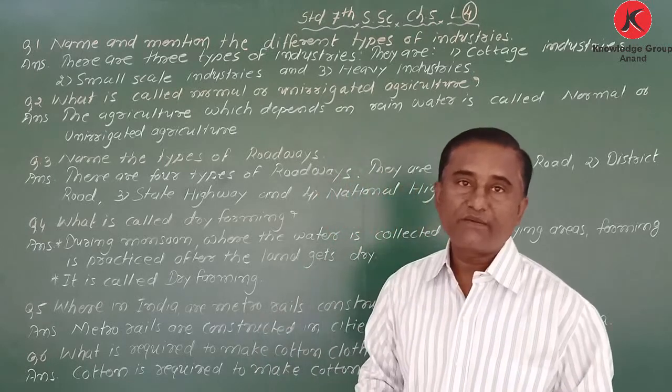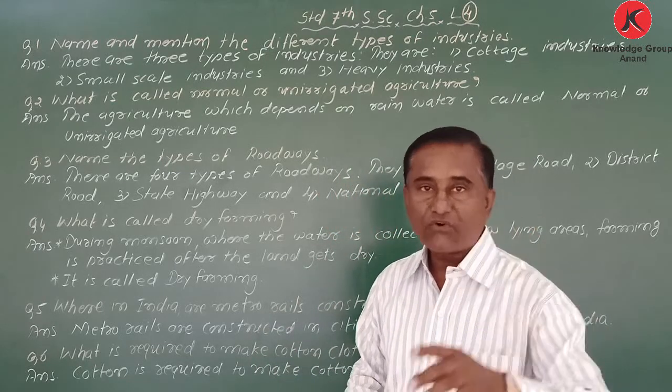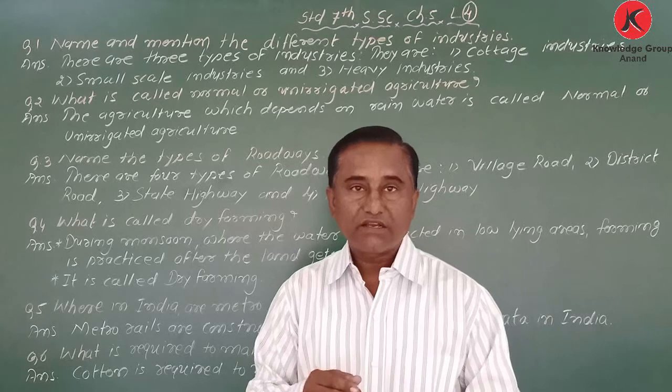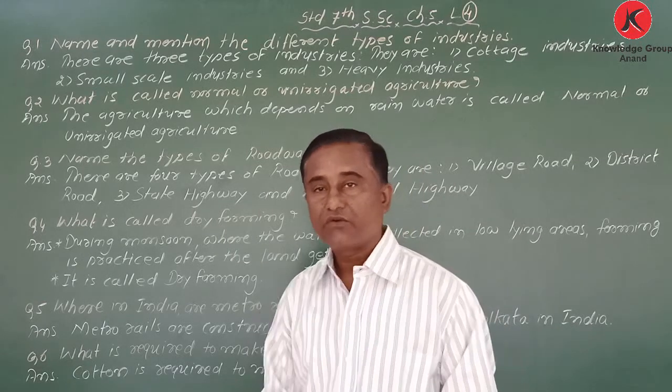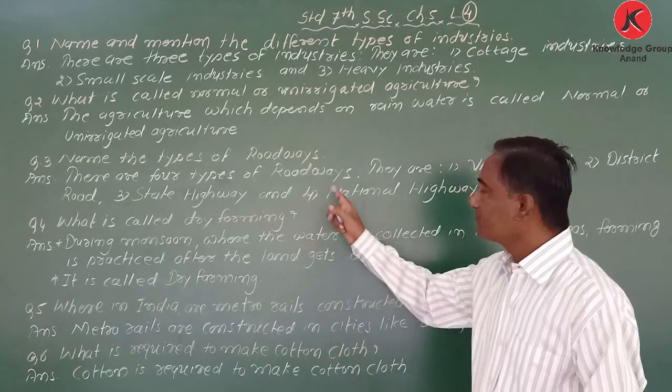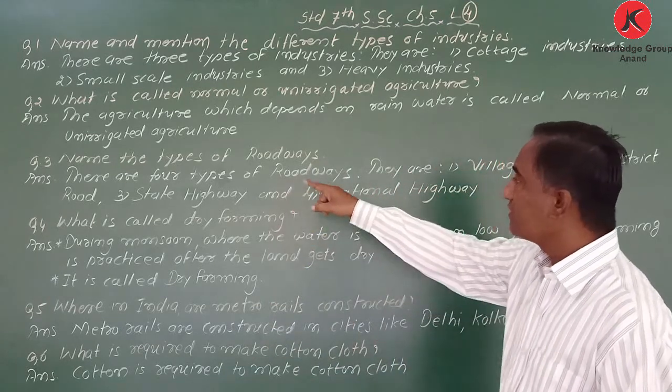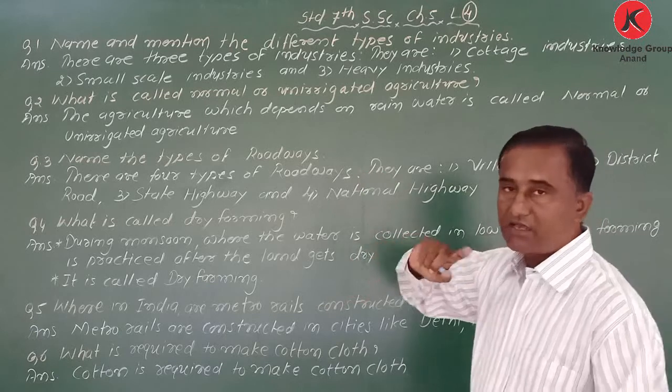So how many types of roadways are there? Four types: village, district, state highway, and national highway.